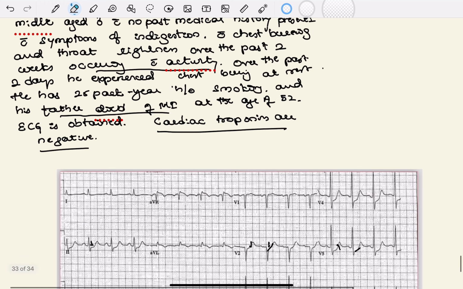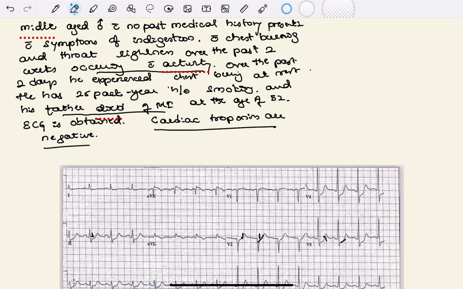Now ECG is obtained and cardiac troponins are negative, so it's pointing towards acute coronary syndrome. In that, especially the point that they have mentioned, cardiac troponins are negative, is your unstable angina. So clinically we are thinking in terms of unstable angina. Let's look at the ECG, what it tells. So assuming that it is taken with normal standardization, let's see.